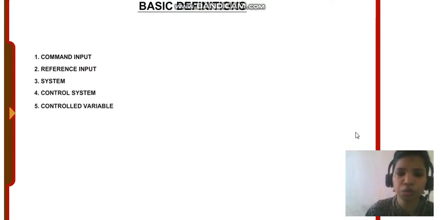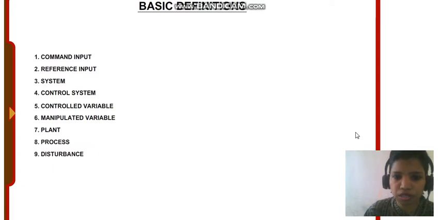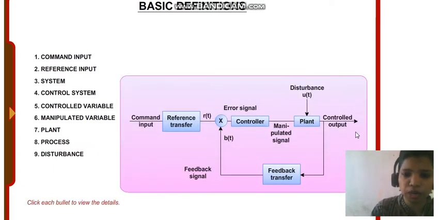In control systems, there are two types: first is the closed loop control system and the other is the open loop control system. Now see the block diagram of the closed loop control system. In a closed loop control system, there is a feedback, which means the control action is dependent on the output of the system.